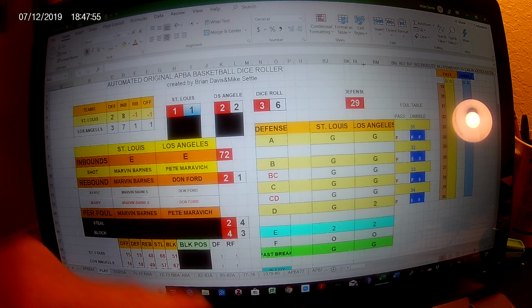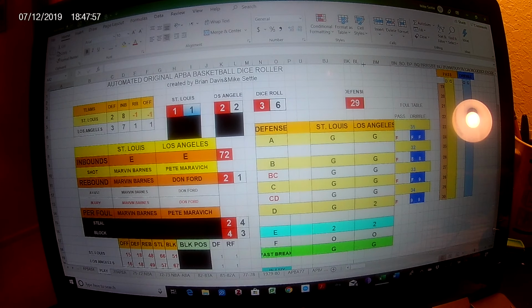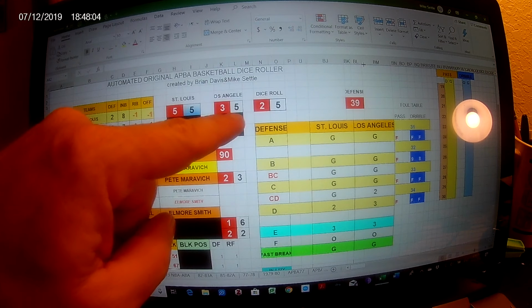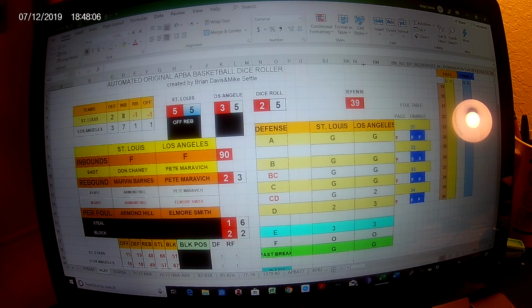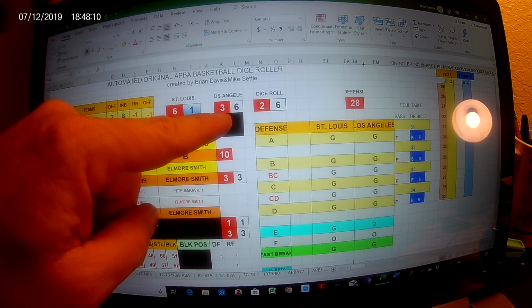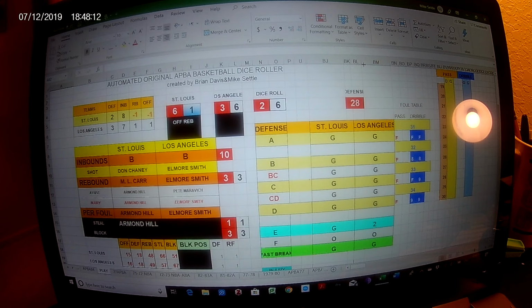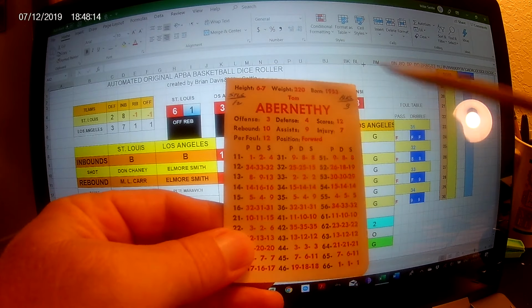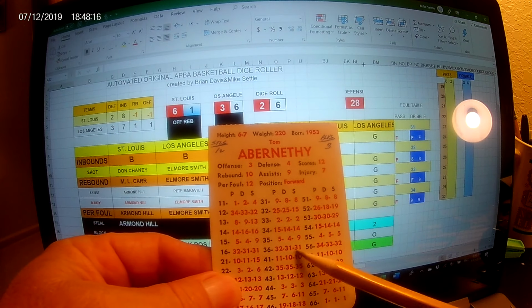75 dice rolls. Here come the Lakers. In E, that's a 3-pointer. They really don't have a good 3-point shooter in the game. I don't think they're going to fall for that. Abernathy's going to dribble to C. He's there, but he's guarded. It's a good dribble. Now he's going to go into B. Drew the foul. 36 on his card. Look here. A 36 for the Lakers. There's a 31 on dribble.